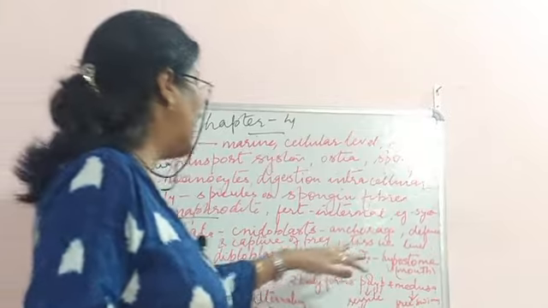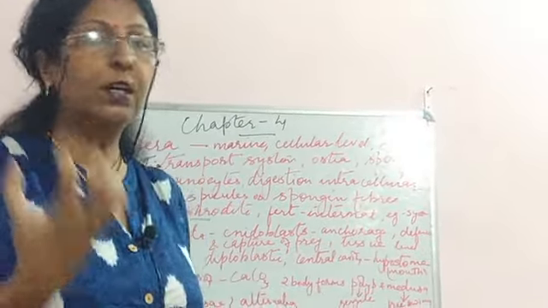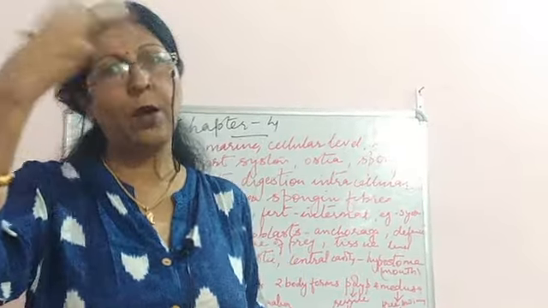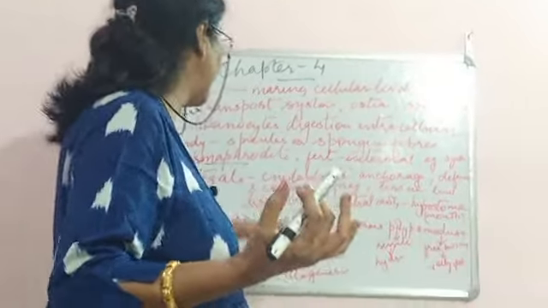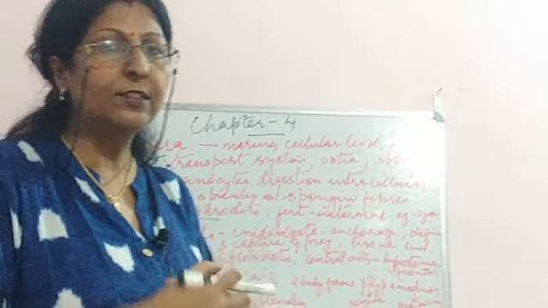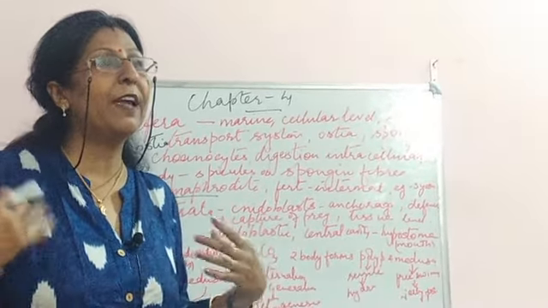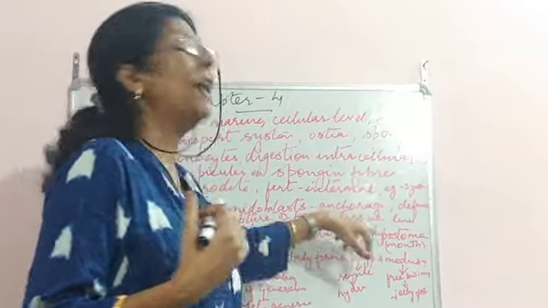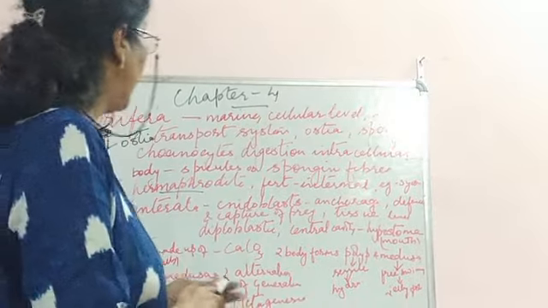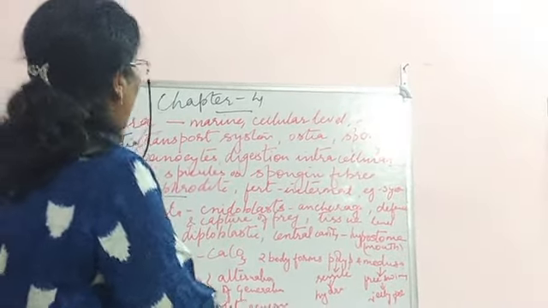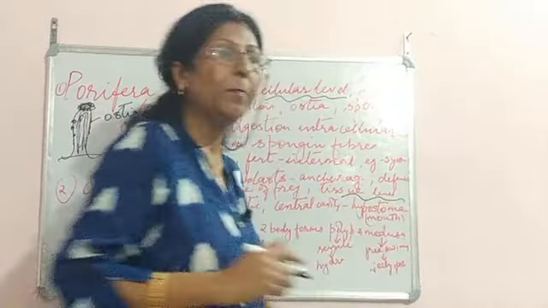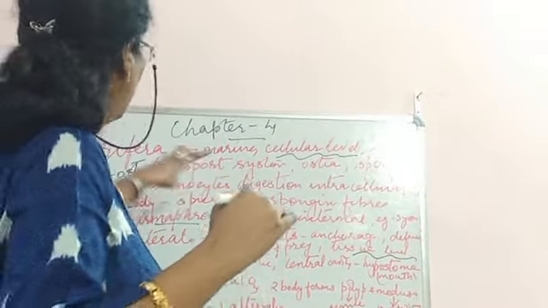So what do they do? They provide anchorage. They even hold this particular organism firmly, and they also protect it from other organisms. They serve as defense and for capture of prey, capturing smaller organisms through which they derive nourishment. And they have a tissue level of organization. The earlier Porifera had a cellular level of organization, and here we have a tissue level, a little higher as compared to Porifera.